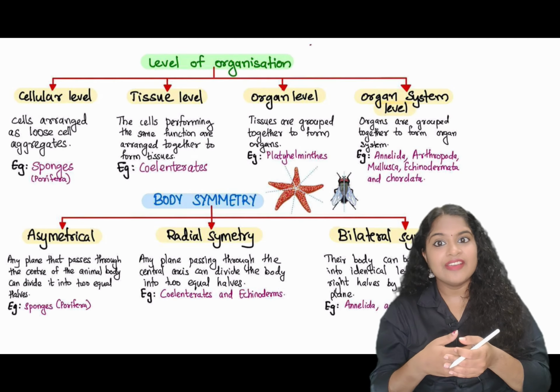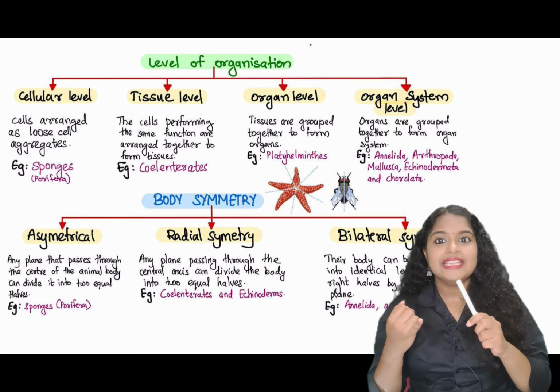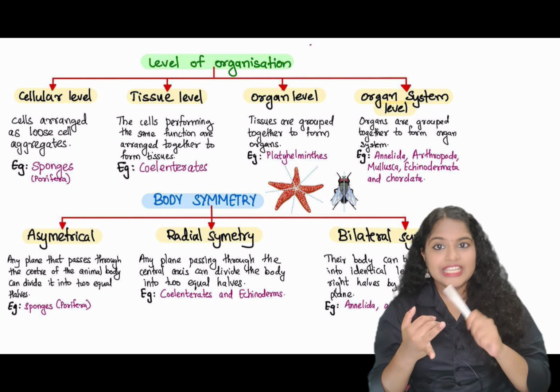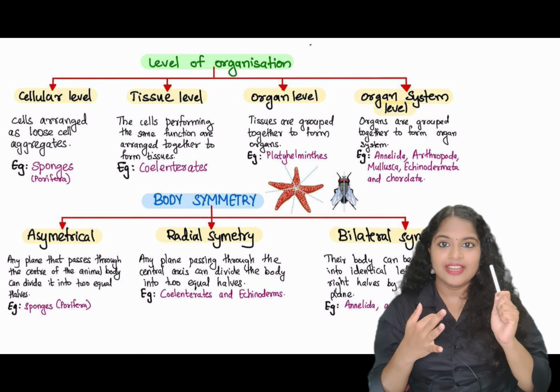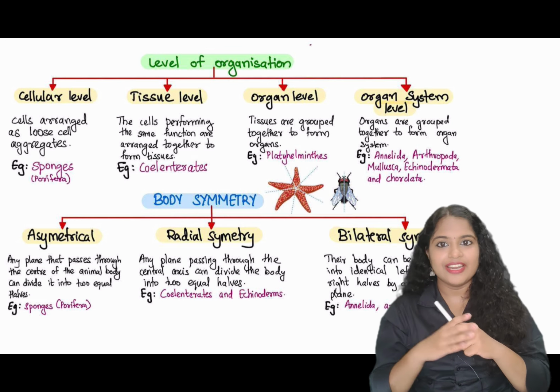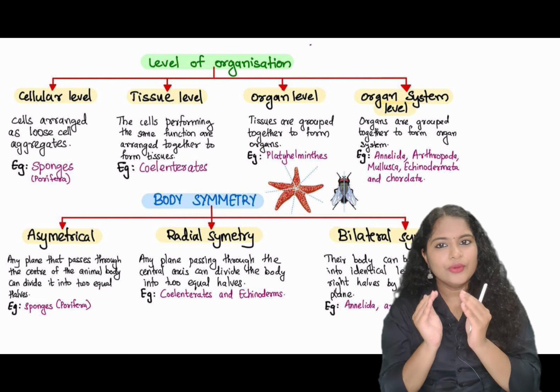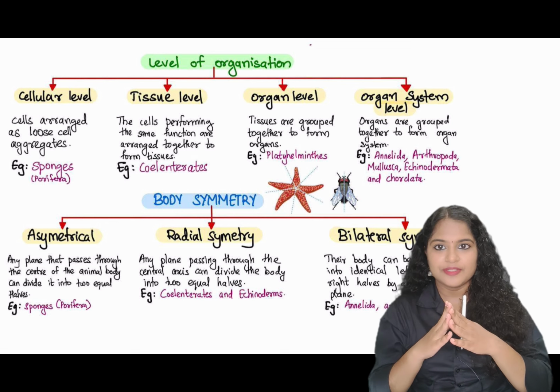And now let us see the level of organization present. There are 4 levels of organization: the cellular level of organization, tissue level of organization, organ level of organization, and organ system level of organization. So what is cellular level of organization? In this type of organization, the cells are arranged in loose aggregates like in sponges.